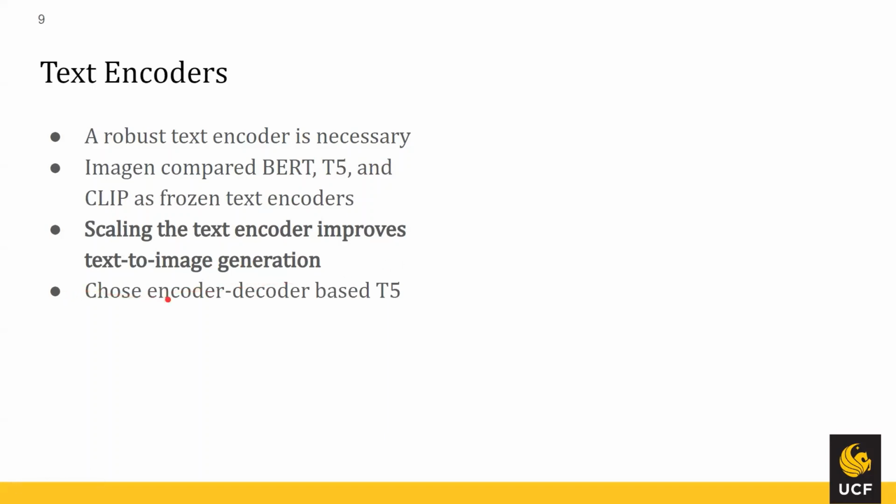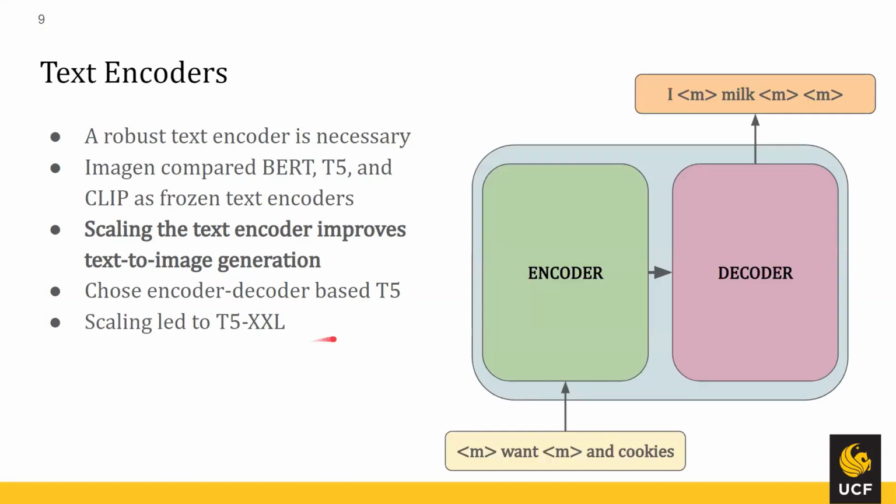And this actually allowed them to choose T5 over CLIP, because as it performed the same in FID tests, it actually won in human evaluation, which we'll see later in this presentation. In this scaled T5 model, they ended up referring to it as T5 XXL. And to the right, we just have a brief overview of what an encoder-decoder model is, just as a refresher, but we all know how those work by now.